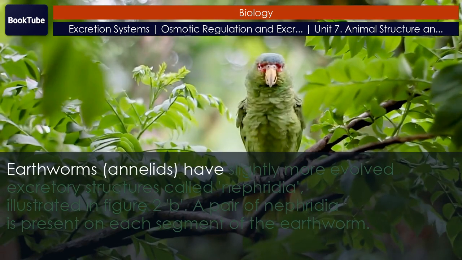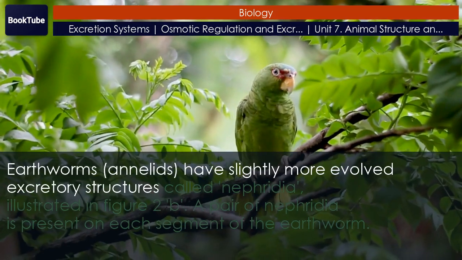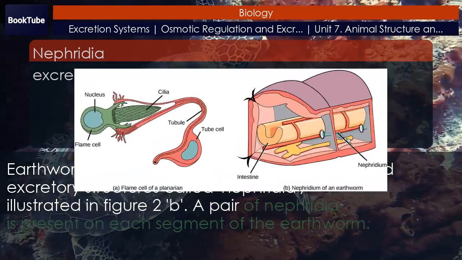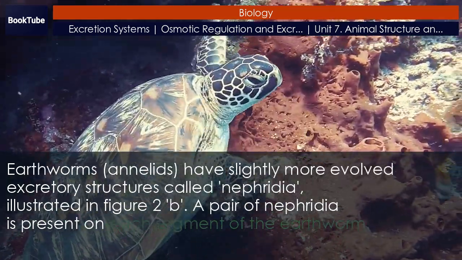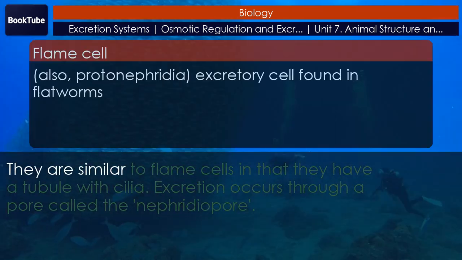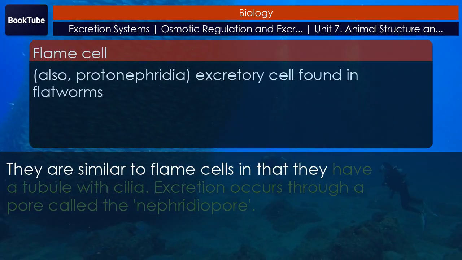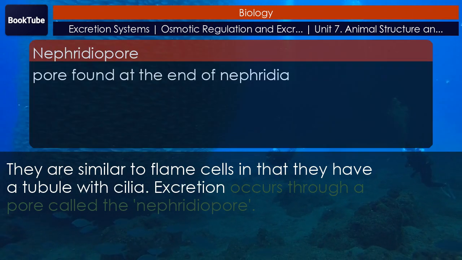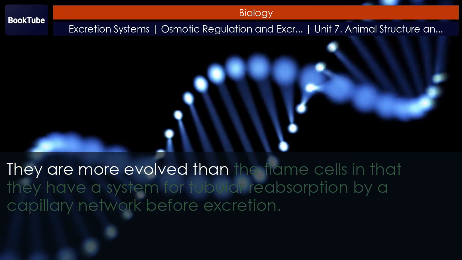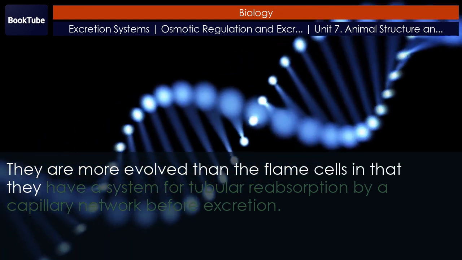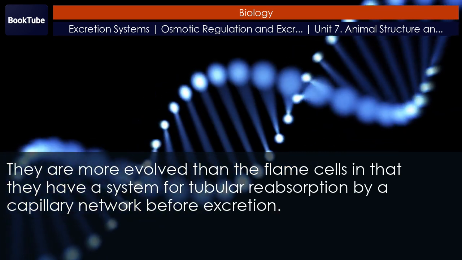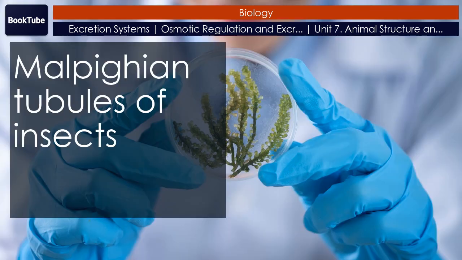Earthworms, annelids, have slightly more evolved excretory structures called nephridia, illustrated in Figure 2b. A pair of nephridia is present on each segment of the earthworm. They are similar to flame cells in that they have a tubule with cilia. Excretion occurs through a pore called the nephridiopore. They are more evolved than the flame cells in that they have a system for tubular reabsorption by a capillary network before excretion.